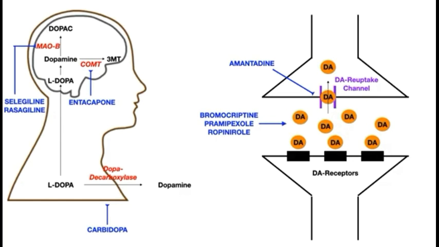With dopamine deficiency, there is acetylcholine hyperactivity, and this may be the mechanism for Parkinsonian symptoms.